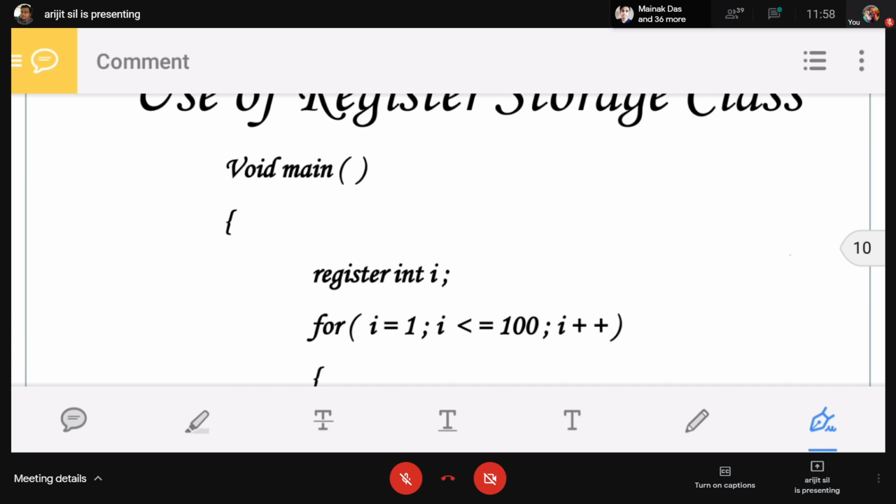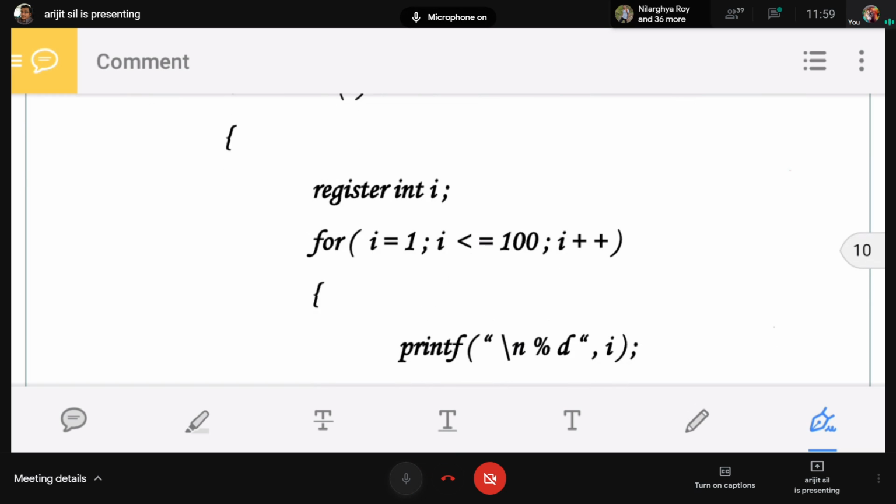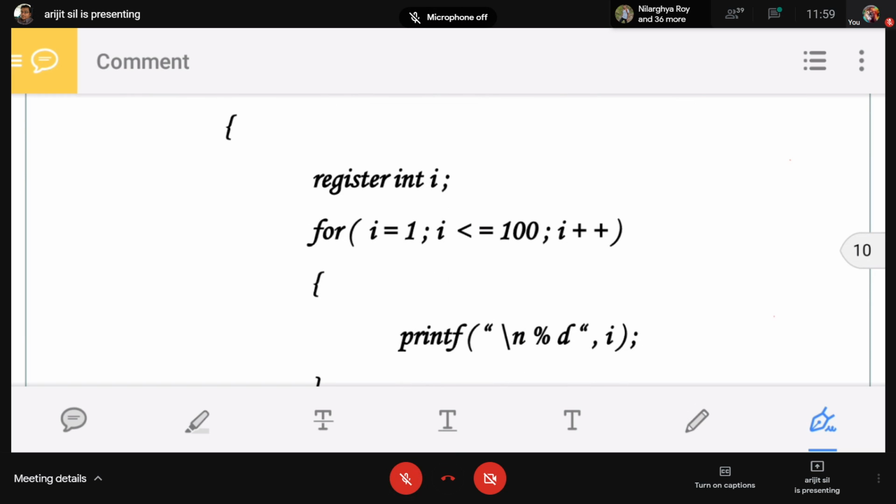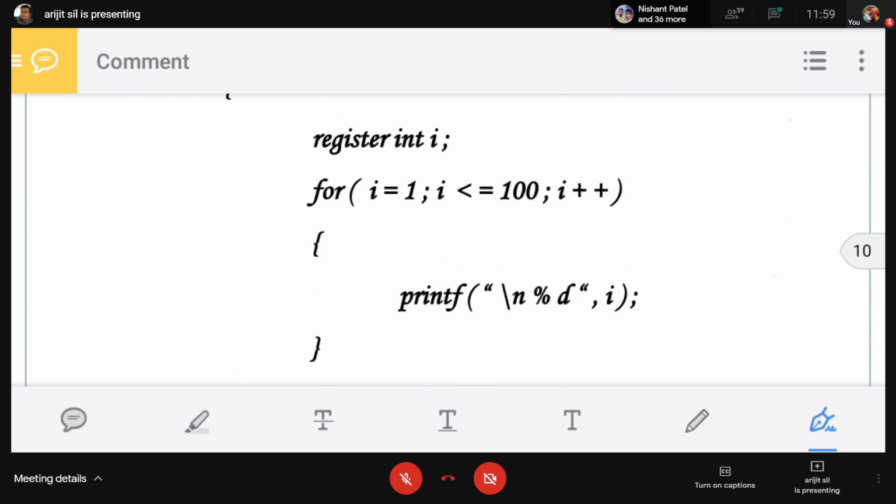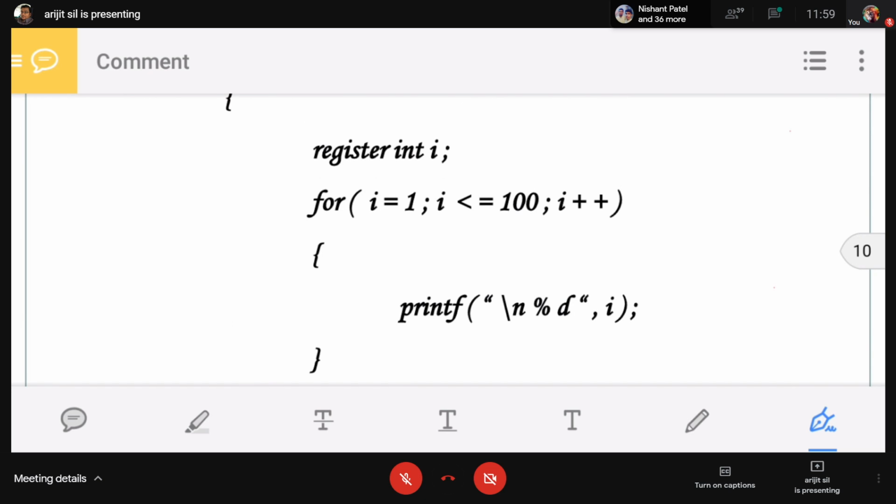Will it be 1 to 100, or 101? Take I less than or equal to 10 instead of 100. What will be the output? Scope is the same, lifetime is the same.